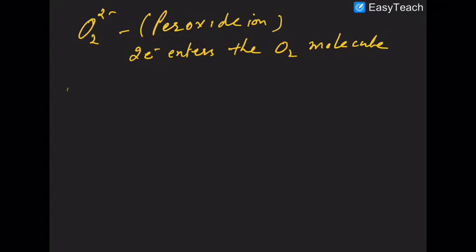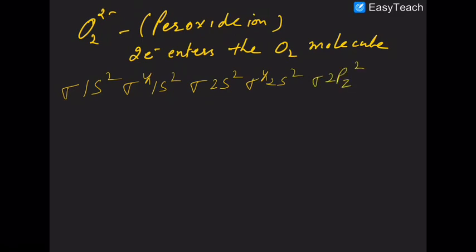Here the configuration would be sigma 1s2, sigma star 1s2, sigma 2s2, sigma star 2s2, sigma 2pz, pi 2px, pi 2py, both will get 2 electrons each.